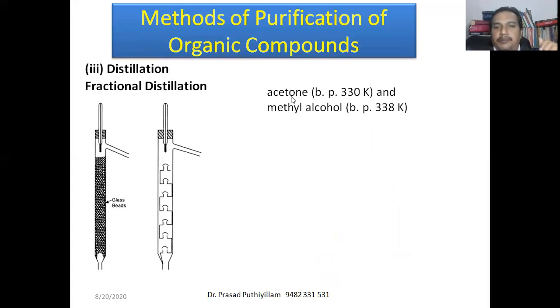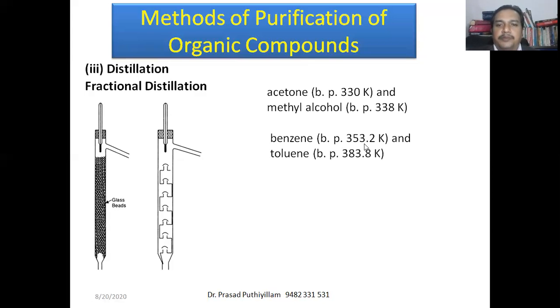For example, acetone with a boiling point of 330 Kelvin and methyl alcohol with a boiling point of 338 Kelvin, almost very close to each other, only an 8 Kelvin difference. Or a mixture of benzene and toluene, 353.2 Kelvin and 383.8 Kelvin. Such types of mixtures, if you want to separate or purify them, where purify means separating them individually, then we can say that they are purified.